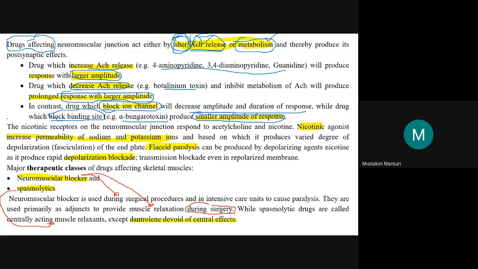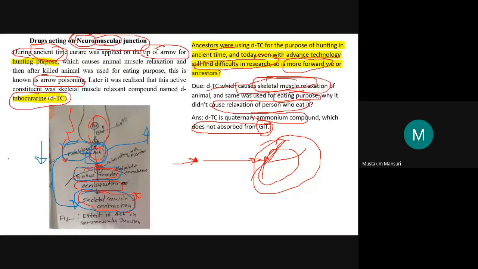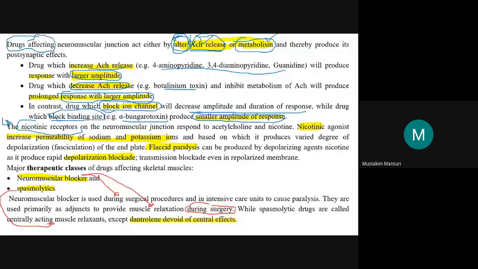Another commonly known agent is nicotine. Nicotine is the agonist at the site, and here the receptors, as we discussed earlier also, the receptors present in the skeletal muscles are nicotinic receptors. So here the nicotinic receptors on the neuromuscular junction will respond to acetylcholine and nicotine. These are the agonists for these sites.